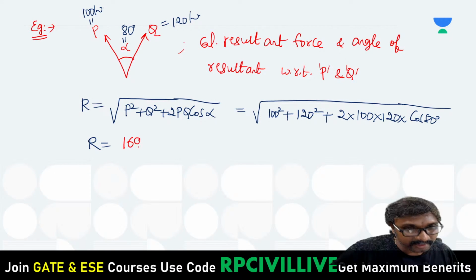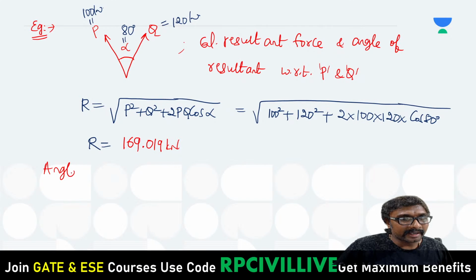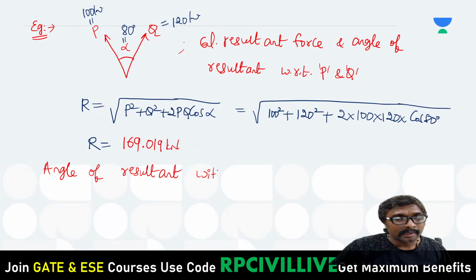169.019 kilonewton. That is your kilonewton, you can say. Now the angle of resultant, right? Let us say the angle of resultant with respect to P and Q. Angle of resultant with P.